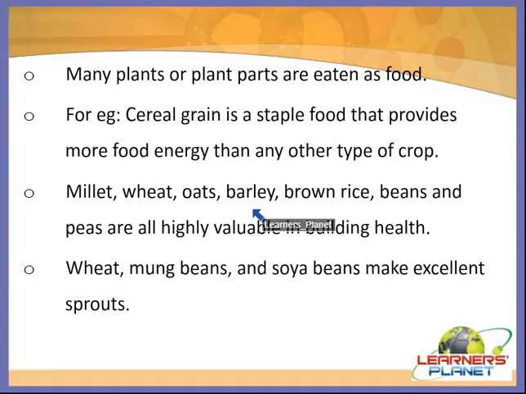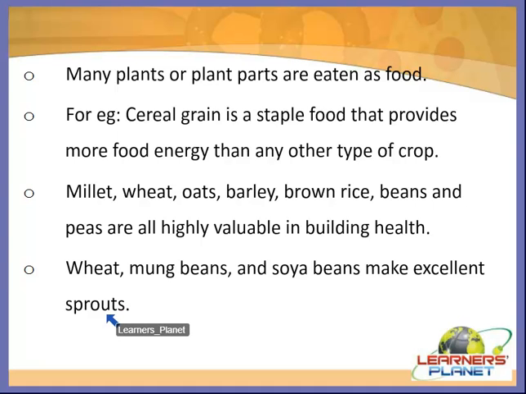So students, all living things, even human beings, need food in order to stay alive. Do you think that all human beings eat the same kind of food? No. We eat a variety of food. We also eat other kinds of food like wheat, mung beans, soya beans, which make excellent sprouts.